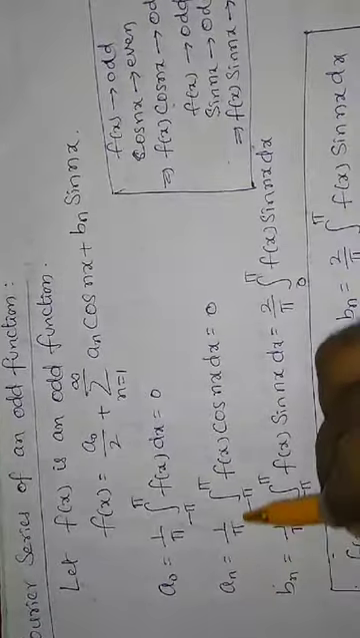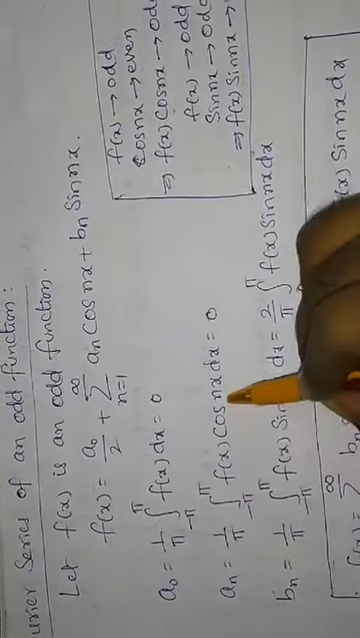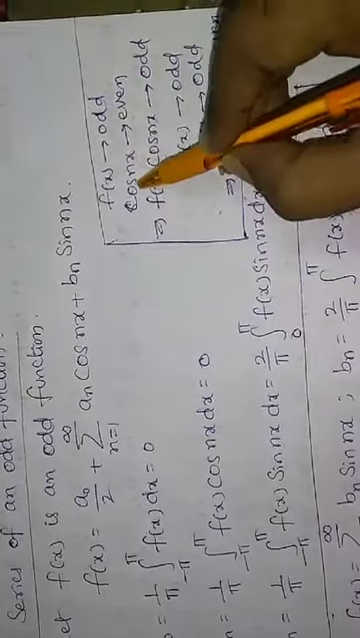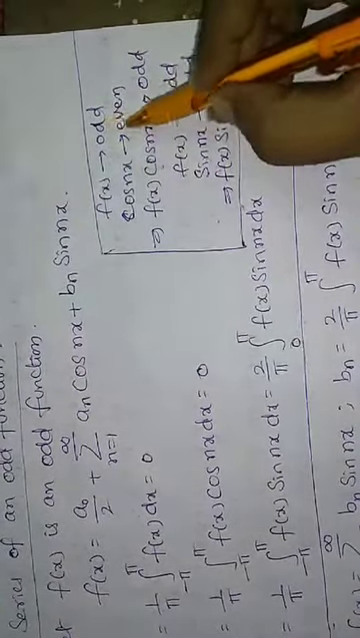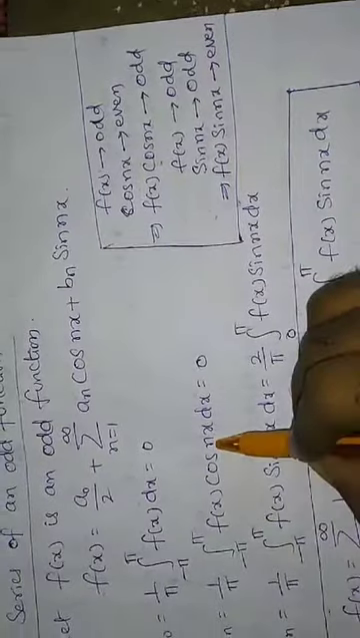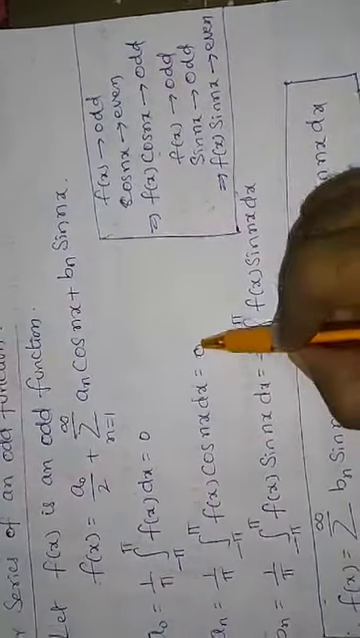What is a n? 1 by pi integral minus pi to pi f of x cos nx dx. We have taken f of x as an odd function and cos nx is an even function. So the product of odd and even gives an odd function. So the integration must be equal to 0.